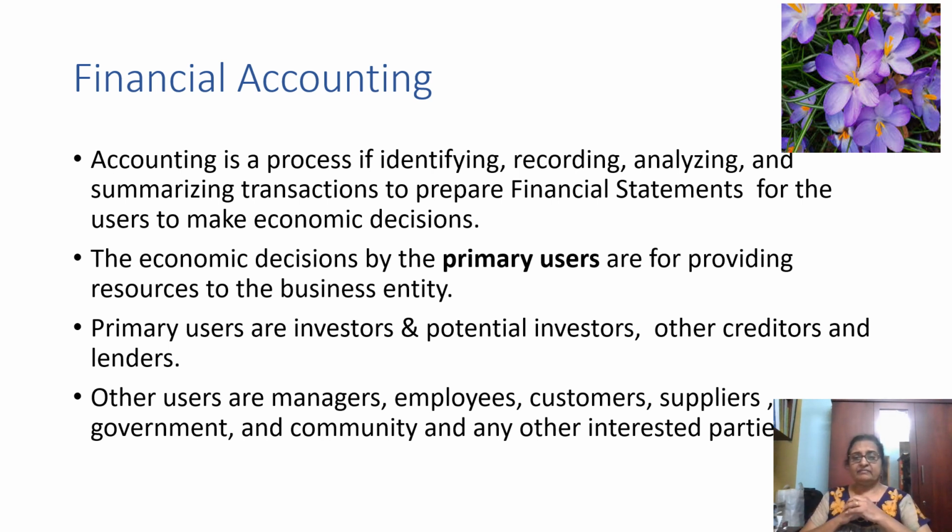Then the suppliers. The business purchases goods on credit from the suppliers. So the suppliers want to know whether their goods are selling, whether you will be able to pay their dues back. They sell it to you profitably, so they are making a profit. So they want to check on your performance. Then the government is interested in your performance because the tax revenue is depending on your performance.